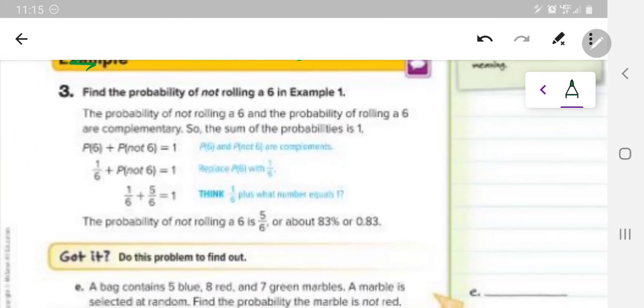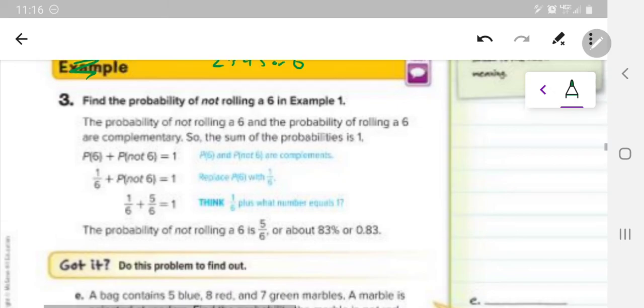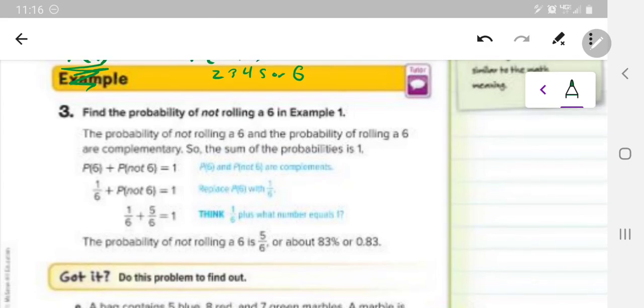So here we go. The probability of not rolling a 6. Find the probability of not rolling a 6. Okay. Now, in this case, they show the idea of comparing it to example 1. And you would think, oh, well, if the probability of getting a 6 is 1/6, then what's left?